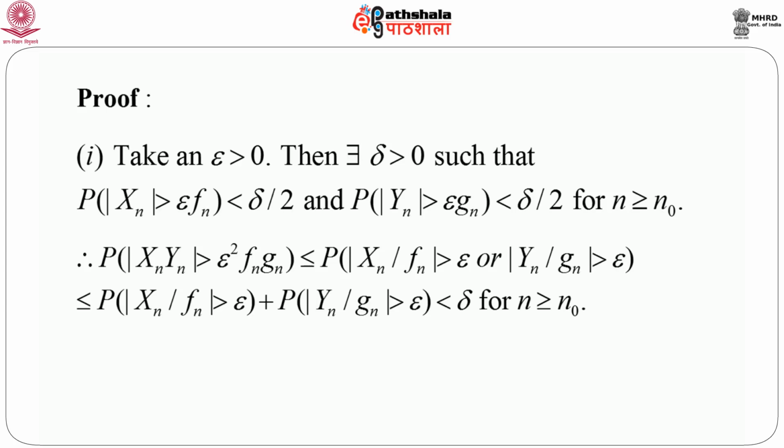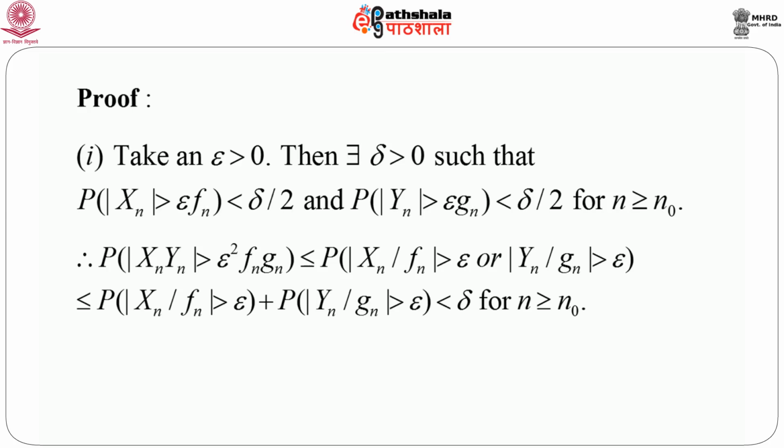Now, this quantity is less than or equal to probability modulus of Xn by fn greater than epsilon, or modulus of Yn by gn greater than epsilon. It is clear that the event on the left-hand side always implies the event on the right-hand side. Again, the right-hand side being the union of two events, its probability is always less than or equal to the sum of the probabilities of these two events.